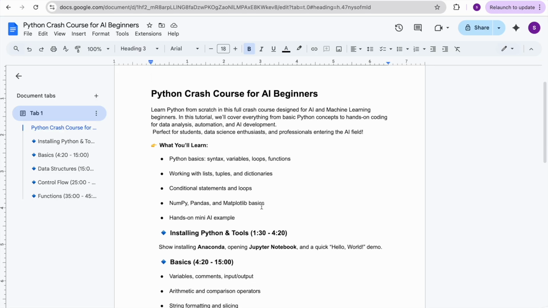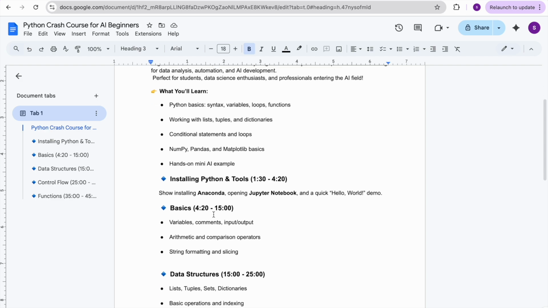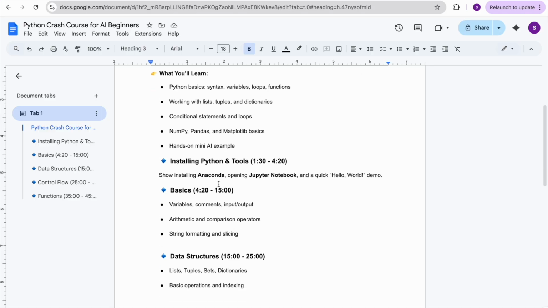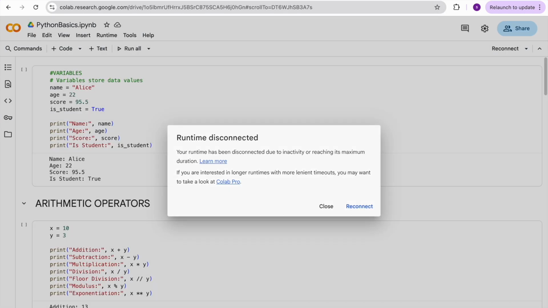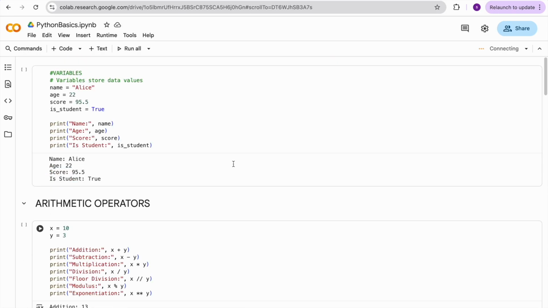In order to use Jupyter notebooks, you can go for the Anaconda installation, which is like a package manager coming with a lot of dependencies like NumPy, arrays, pandas, Matplotlib. Those you can install through Anaconda. Once you are done with installation, I'm using Google Colab. The advantage of this one is that we can run in the cloud environment.